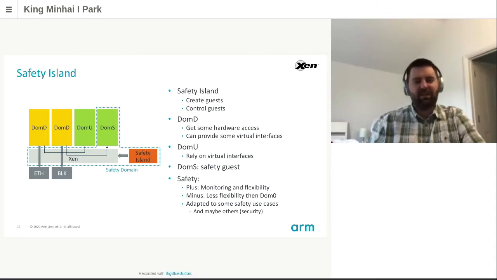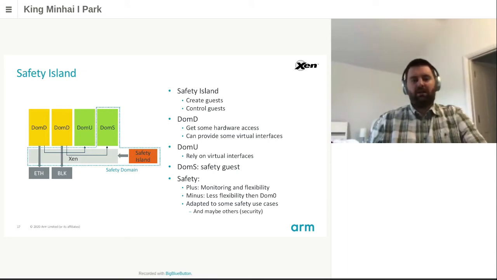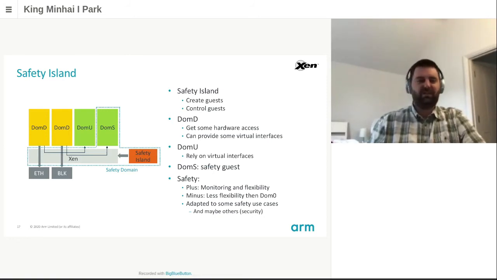We still have a bit less capacity than DOM0 for things like exporting a file system or changing parts like the kernel binaries, for example, even though those could still be possible to do in a safety island. But we can now start or stop guests, check their status, or even monitor Xen status. We can control the guest, which fits some safety use cases, and perhaps also more use cases like security cases, where you would want to monitor the system from something very secure.